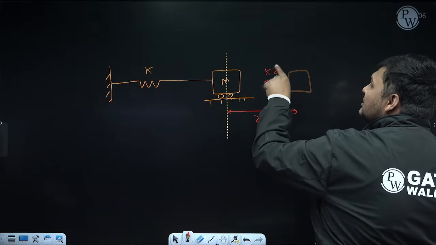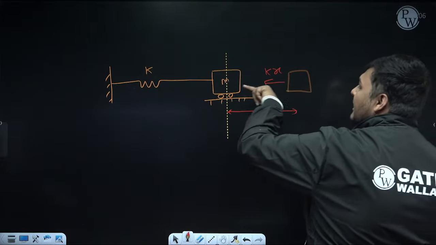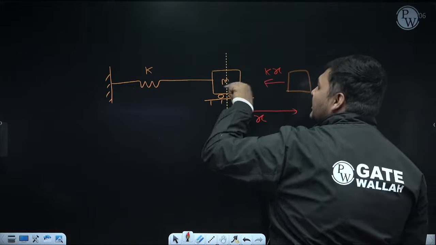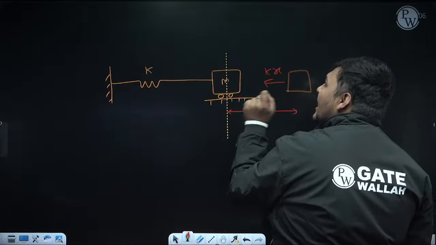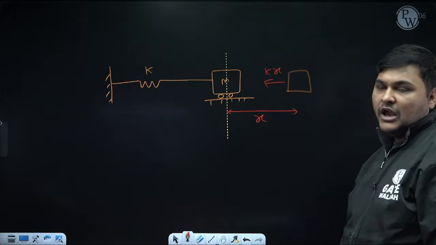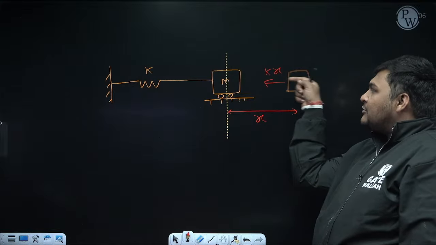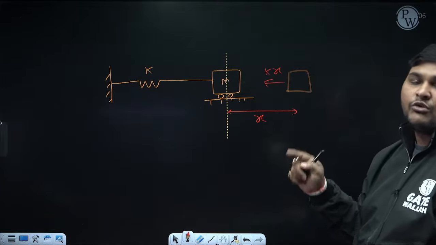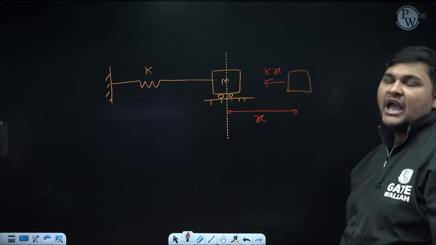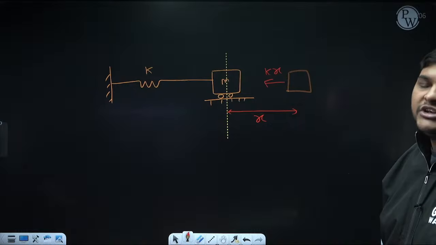So due to this restoring force, it will try to come back to its mean position. Okay, good. Now, when it will come back to its mean position, what will happen? Its velocity will increase because net force is acting in this direction. Since net force is equal to mass into acceleration, acceleration will also come in this direction, and due to that acceleration, its velocity will increase.